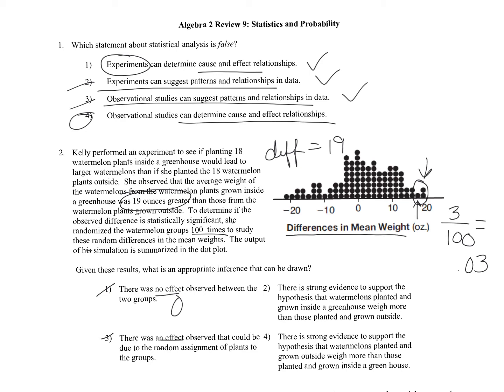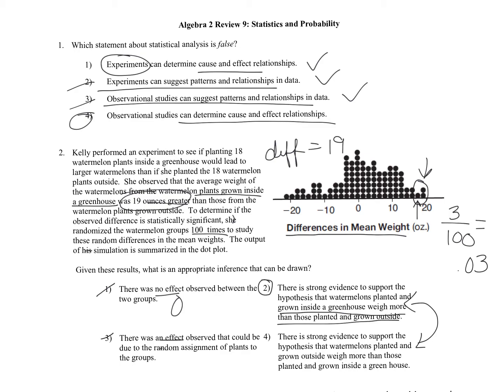There is strong evidence to support the hypothesis that watermelons planted and grown inside a greenhouse weigh more than those planted and grown outside, and vice versa, outside weigh more than those planted and grown inside a greenhouse. So now we have to read carefully. It's one of these two. Which one grew more? So it looks like the plants grown inside the greenhouse were greater. So we're looking for that one: grown inside a greenhouse weigh more than those planted and grown outside. So that's going to be choice 2.